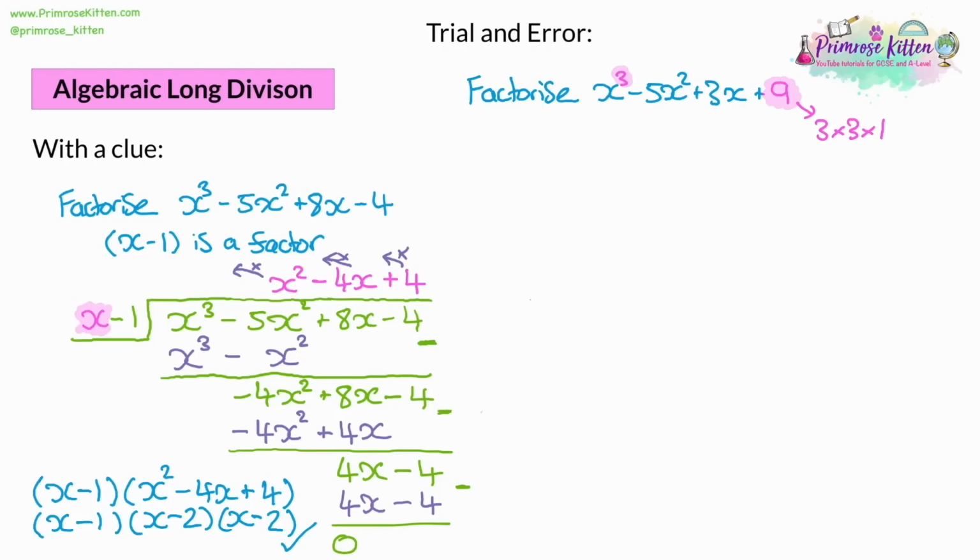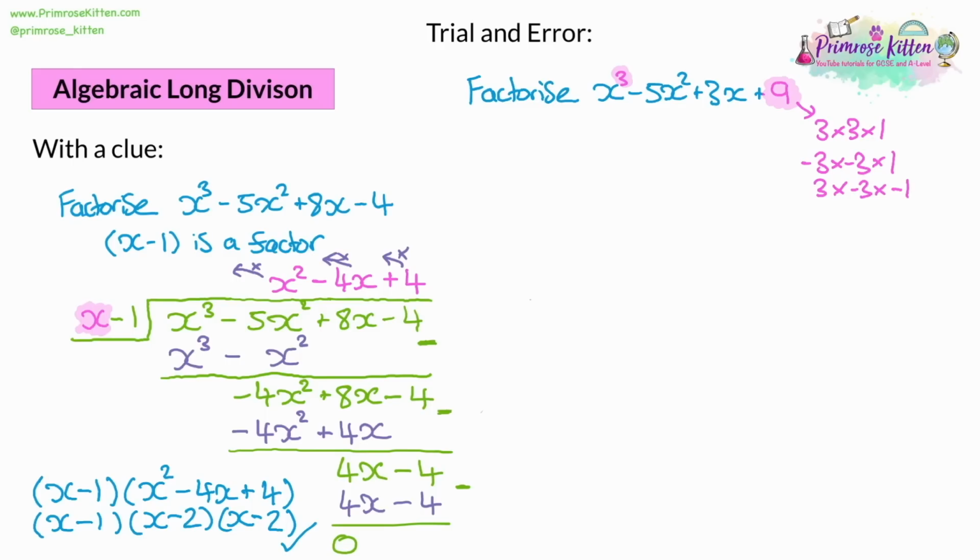Now, that's not the full story, because we have a negative number in this, so when we're factorising it, we're going to be getting a negative 5x squared. So some of these need to be negative. Given that 9 is a positive number, 2 of them are going to have to be negative. That gives us a lot more options. We can have negative 3 times negative 3 times 1, or we could have 3 times negative 3 times negative 1, for example.